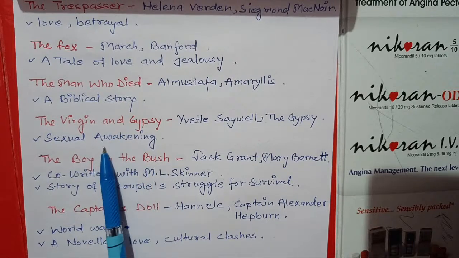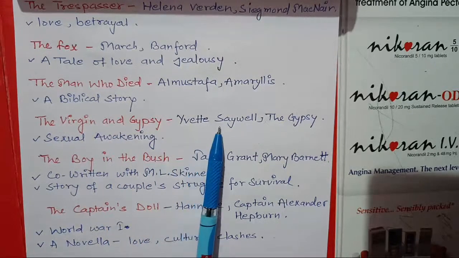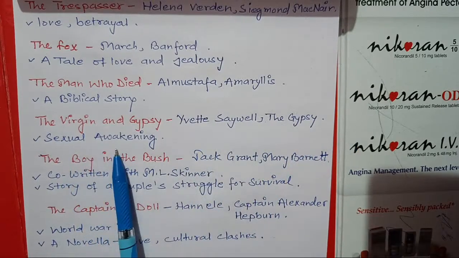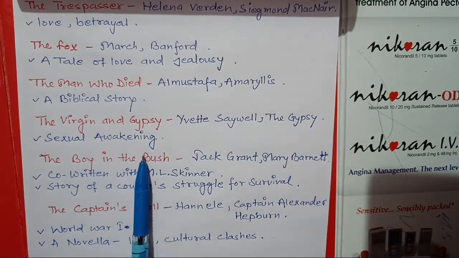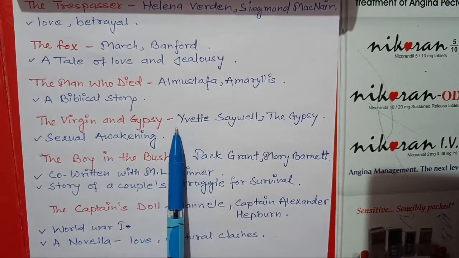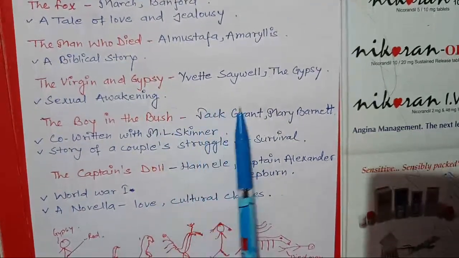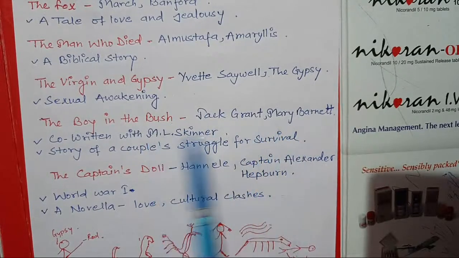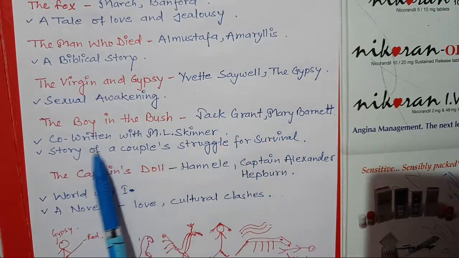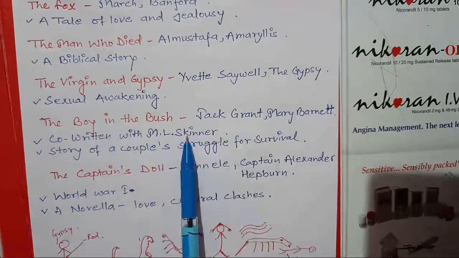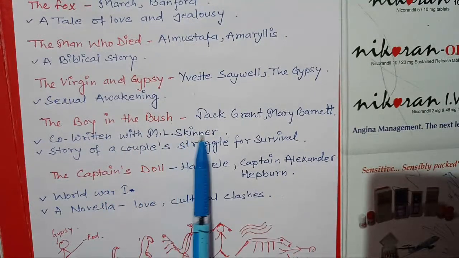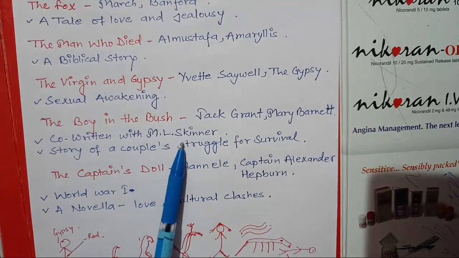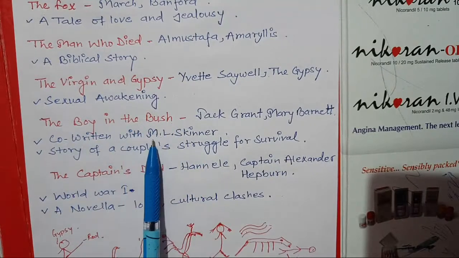The Virgin and the Gypsy: Yvette Saywell and the Gypsy, two important characters, and sexual awakening is the theme of the work. The Boy in the Bush: Jack Grant and Mary Barnett, two important characters, and it was co-written with M.L. Skinner. You can be asked questions like that. Which work is co-written with M.L. Skinner? So, The Boy in the Bush.